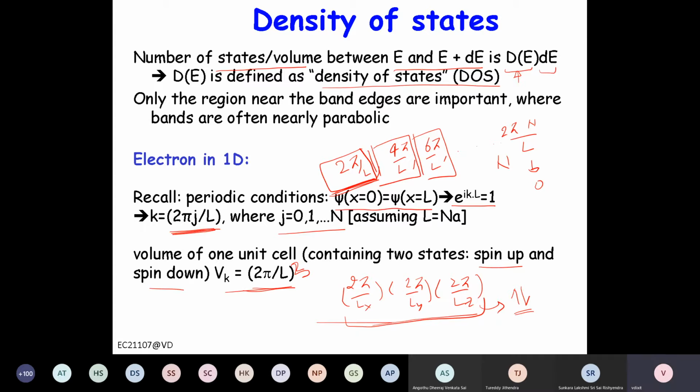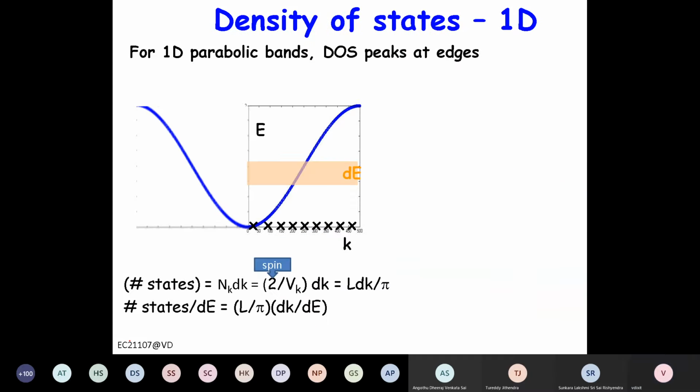Okay. Now this property of density of states is important near the band edges, and it will become apparent in the coming slides. It is also an observation that bands are nearly parabolic at the band edges. So for example, we can have a 1D E-k diagram, E versus k, right?